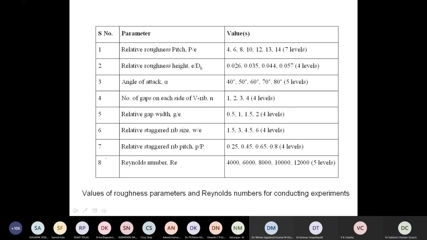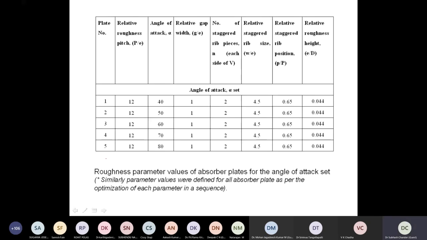I'm calling them ribs. At different angles, different gaps were created, so different gap widths were created. And then staggered rib size, staggered rib spacing, and Reynolds number, which is 4,000 to 12,000. It is well within the testing range of solar air heaters. So these are one set of the experiments that we have conducted for one value of alpha.